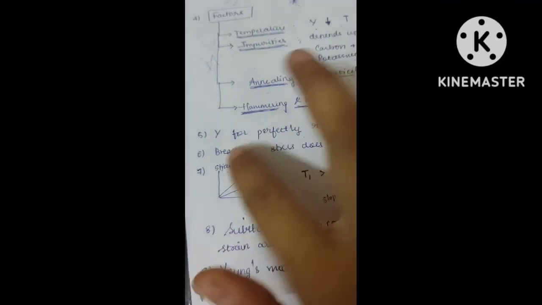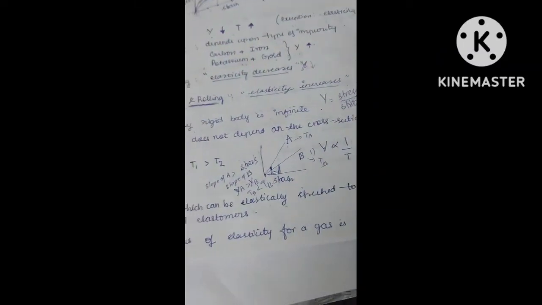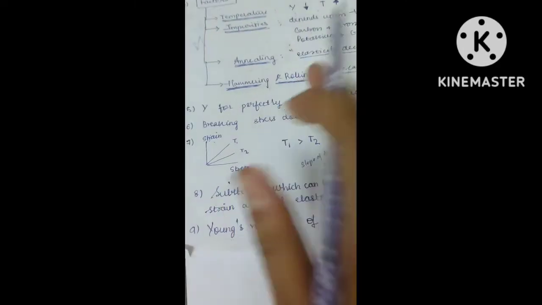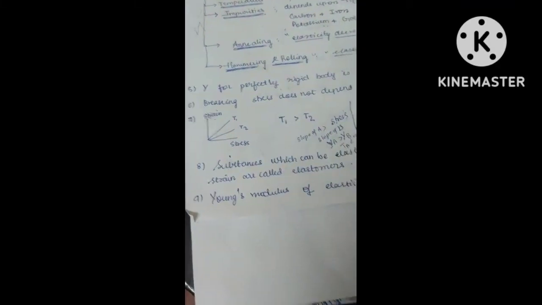This is the question, and I have already explained the concept of how you should get it. The twist that I did, I am already telling you: this is stress, this is strain. Here I have kept strain, here I have kept stress. So for here, slope you should take as 1 by Y.